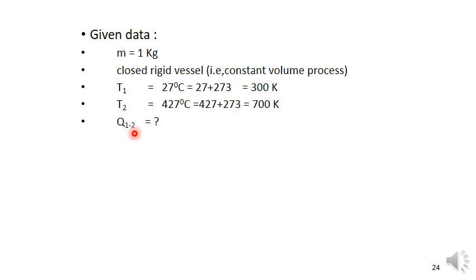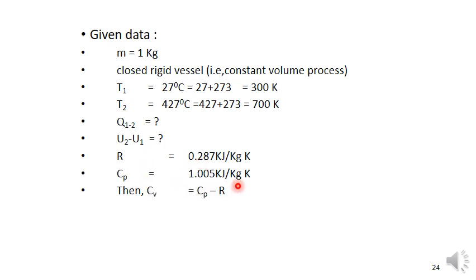Q1-2 for the process is question mark, U2 minus U1 is question mark. R value is 0.287 kilojoule per kg Kelvin. Cp is 1.005 kilojoule per kg Kelvin.